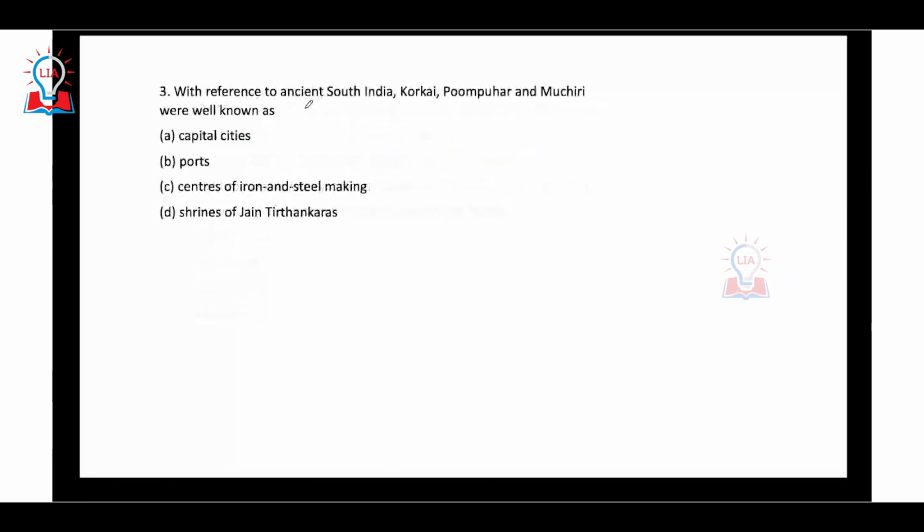Third question. With reference to ancient South India, Korkai, Pompuhar, and Musri are well known as: capital cities, ports, centers of iron and steel making, or shrines of Jain Tirthankaras. If you have studied the chapter on Sangam literature, the Sangam age, which stretches between 300 BC to 300 AD, you would have definitely studied about ports called Korkai, Puhar,